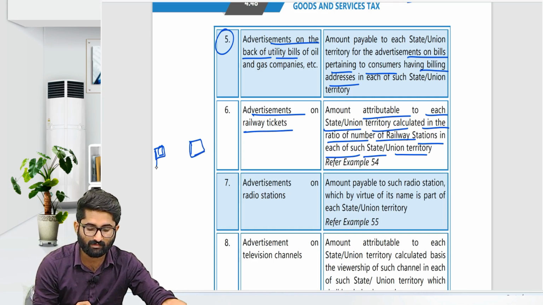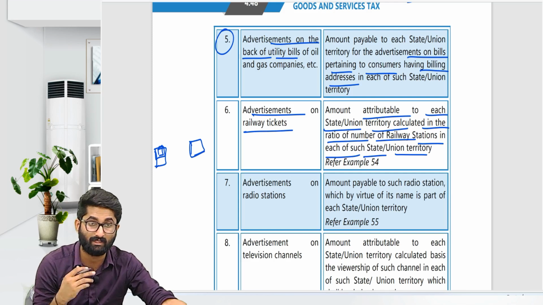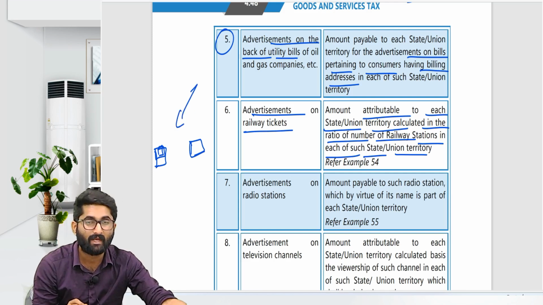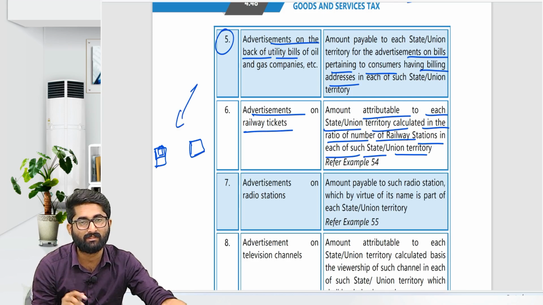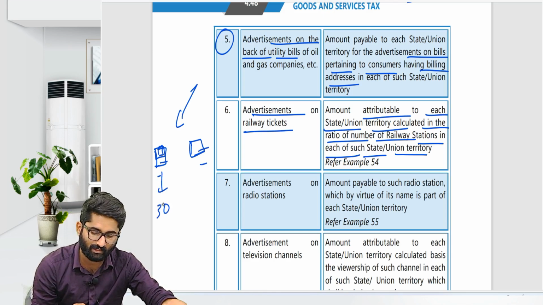The government says to put the advertisement on the tickets issued by all the railway stations there. So they agreed. Now think that in Karnataka there are 30 railway stations and in Kerala there are 20 railway stations.